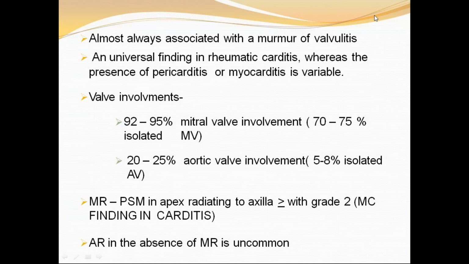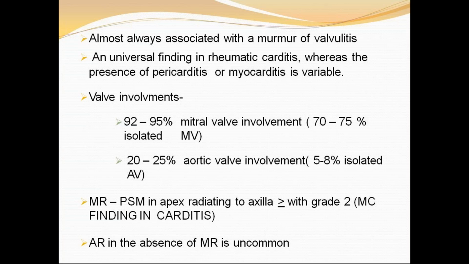But usually it is almost always associated with a murmur of valvulitis. In rheumatic carditis, endocarditis is a universal finding, whereas the presence of pericarditis or myocarditis is variable. The valve most commonly involved is the mitral valve, followed by the aortic valve in 20 to 25%. In mitral regurgitation, you characteristically hear a high-pitched apical holosystolic murmur radiating to the axilla.